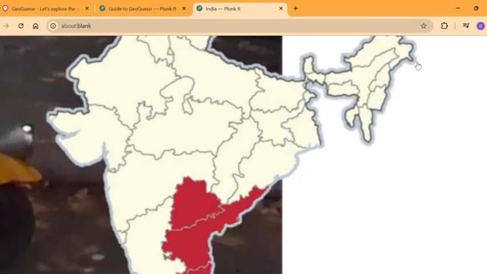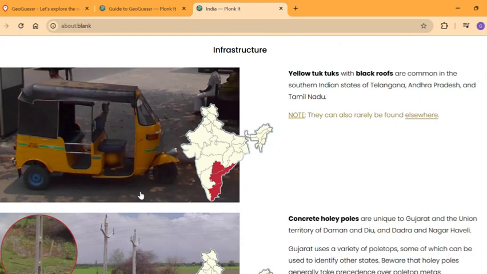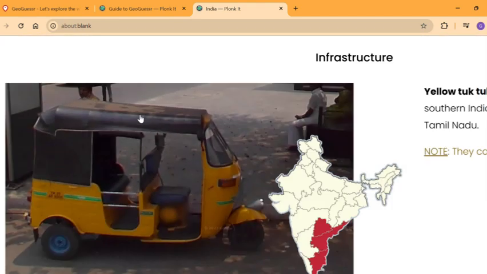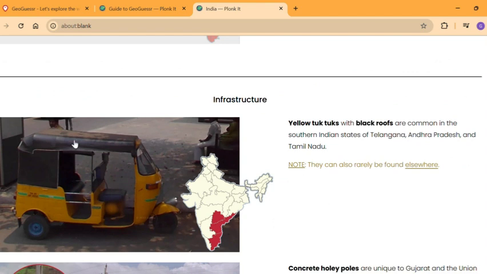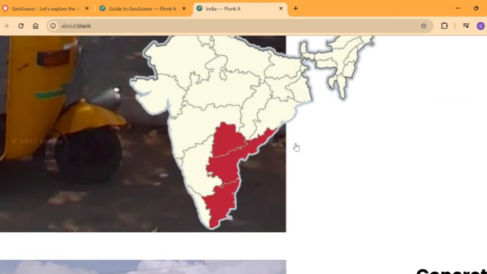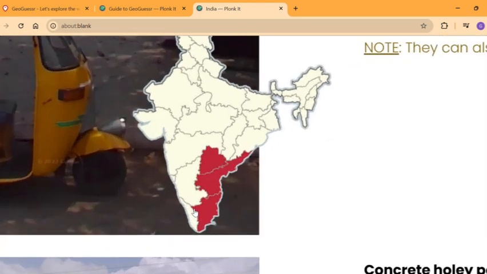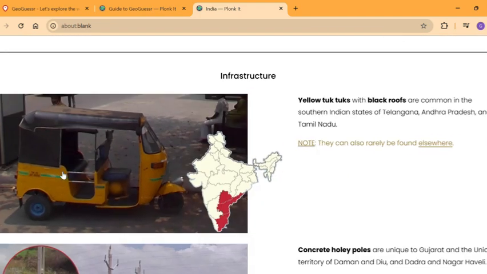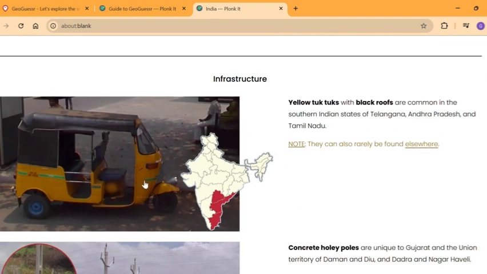So for example, Telangana, Andhra Pradesh and Tamil Nadu all have yellow auto rickshaws with yellow here and a black rooftop. Most of the time you'll find green auto rickshaws all over India. So you could find these yellow ones only in these areas: the Hyderabad area, as well as Andhra Pradesh, Vijayawada, Visakhapatnam, Rayalaseema area, and the Chennai, Madras area. If you find these on the map, you're probably going to be there, and distinguish it with languages. As well as that, sometimes they might be unblurred, so TN over here means Tamil Nadu, so you're going to be here in Tamil Nadu. Find a bit of Tamil and you could guess wherever you want.